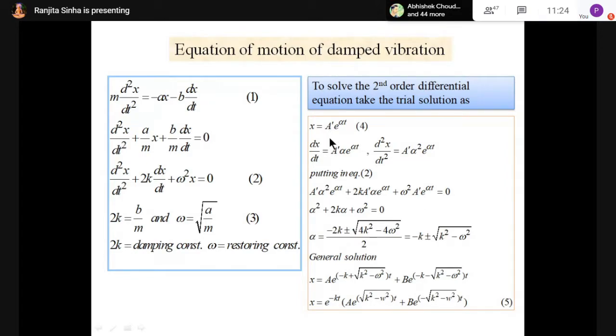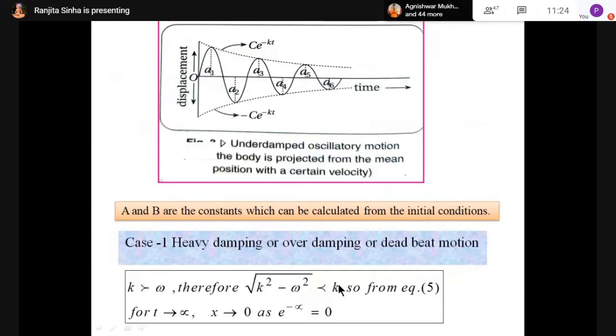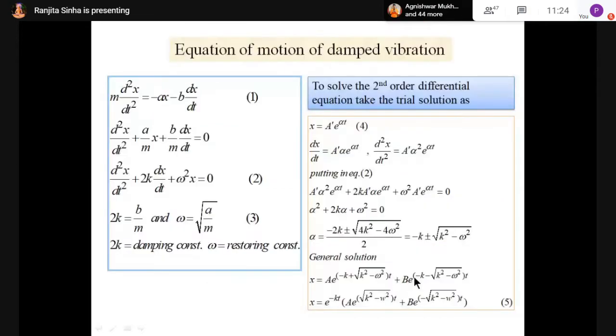So I am dividing A dash into two parts, that is A and B. So A in the first part, when I am taking alpha equal to minus k plus root over k square minus omega square, and the second term I am taking some another constant B into e to the power minus k minus root over k square minus omega square into t.